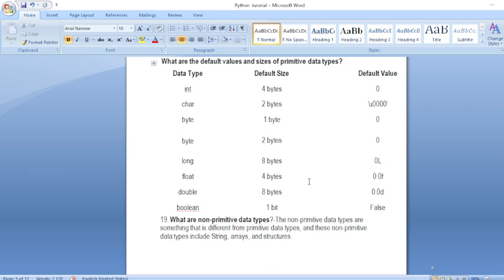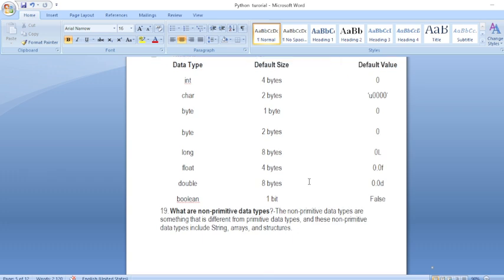Using primitive data types, you convert according to your idea into non-primitive data types. There are different types of non-primitive data types. String is a non-primitive data type. Array is a non-primitive data type. Structure is a non-primitive data type. List is a non-primitive data type.